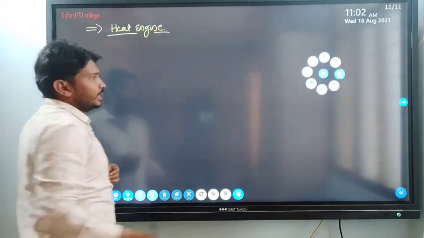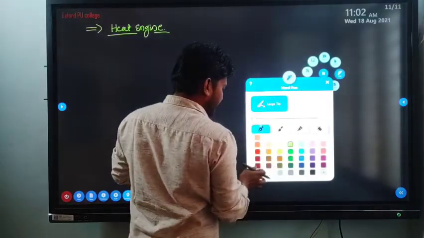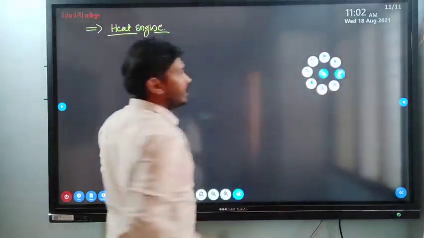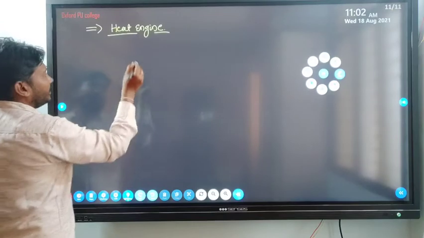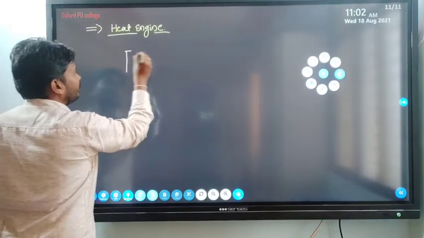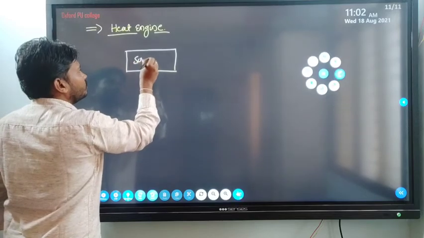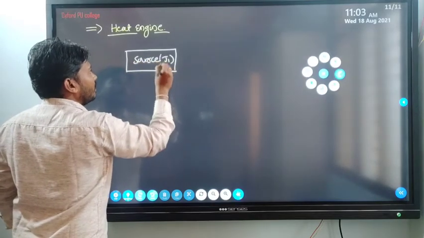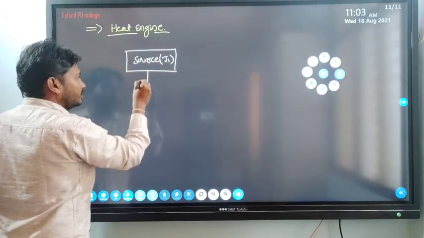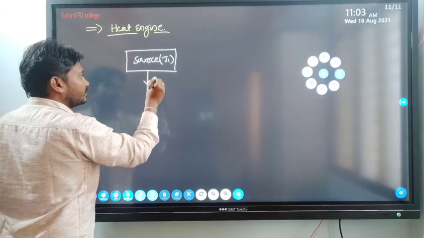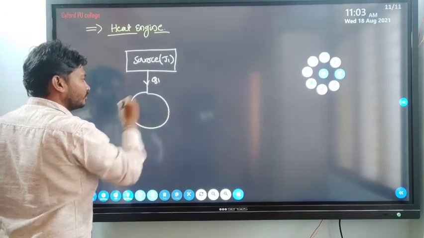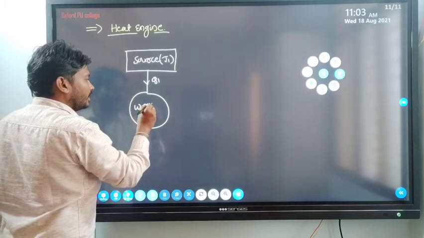A heat engine is a device which converts heat energy into mechanical energy. For the conversion of heat energy into mechanical energy, we have a source. This source we can call the hot reservoir, and heat will transfer from that source to the working substance.